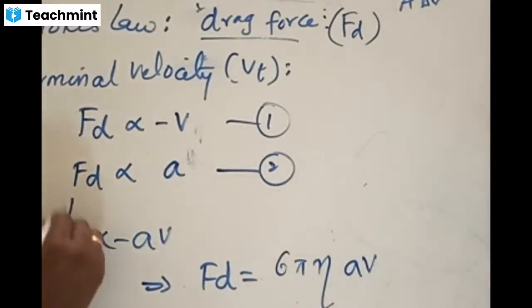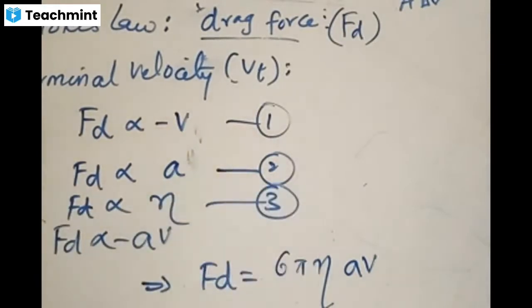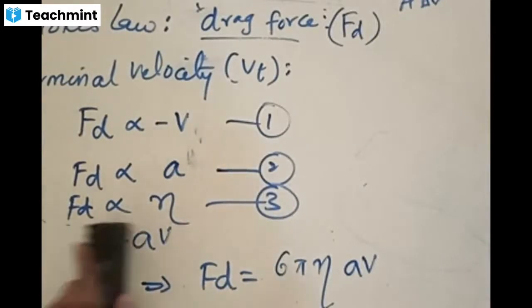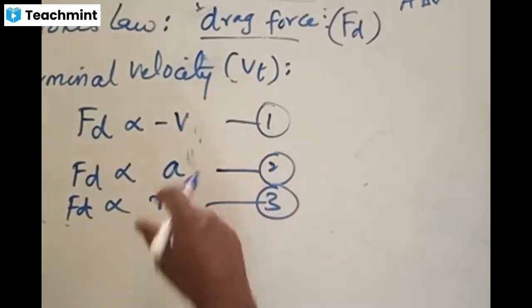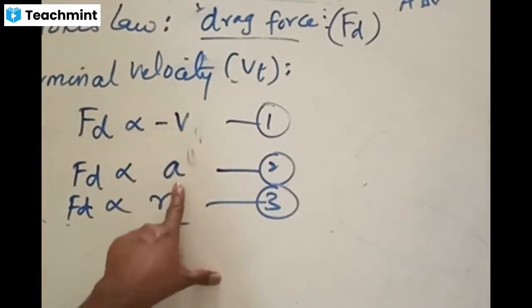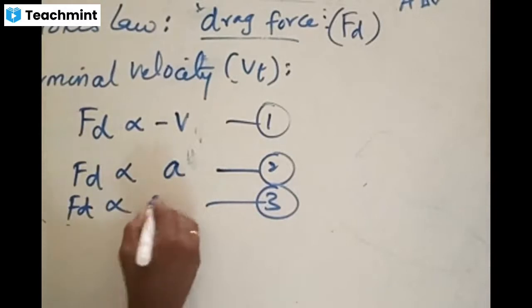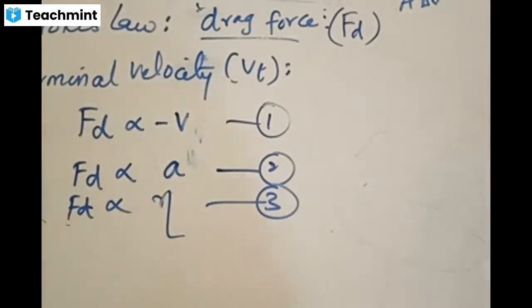One more thing that I forgot: drag force also depends on the coefficient of viscosity. It depends on three things. He found that drag force on a body depends on these three things. It depends upon the velocity of the body, it depends upon the dimension of the body, and it depends on eta. What is eta? Eta is the coefficient of viscosity, meaning drag force depends on the type of fluid.